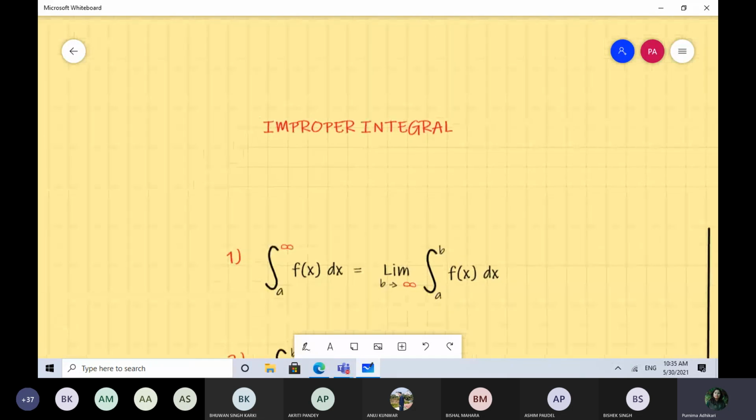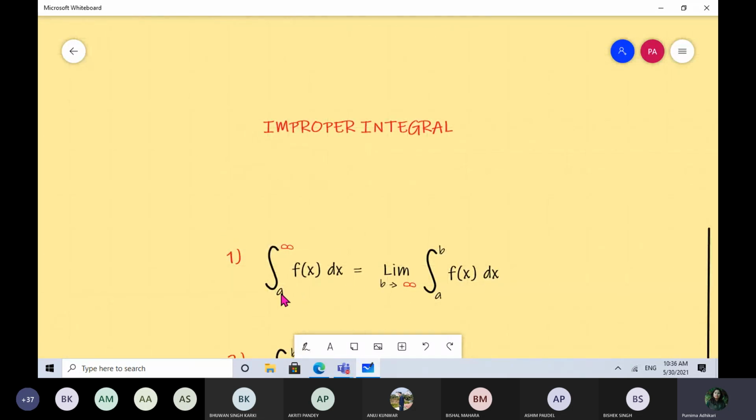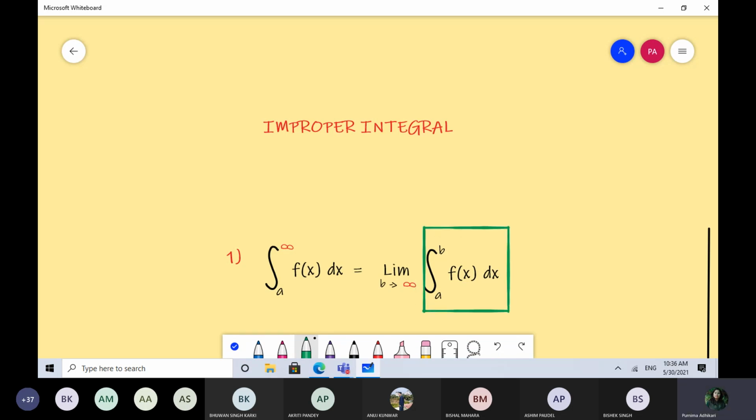Okay, so first case, I've just mentioned how to deal with this. You can see your lower limit is constant a, upper limit is infinity, so your integral is an improper integral due to the upper limit. So what are we going to do in this case? We are going to solve this integral, assuming that b, your upper limit, is also constant. But at the end, you have to replace your b by infinity and apply the concept of limits.